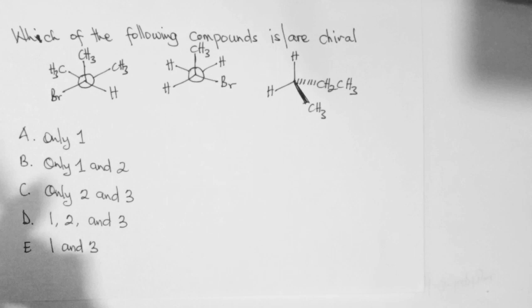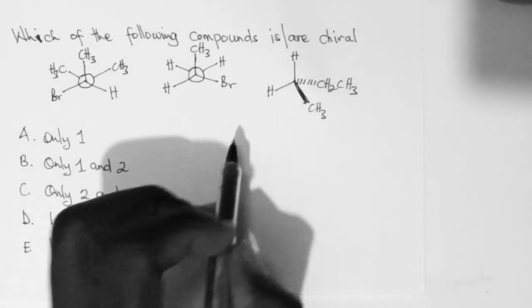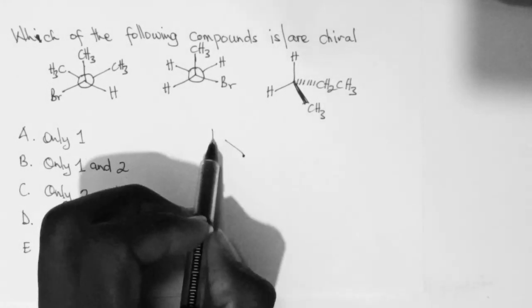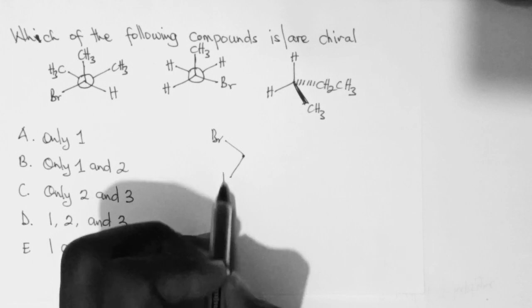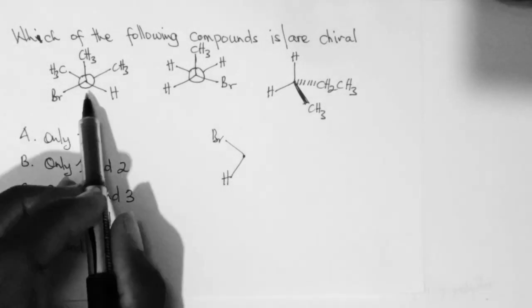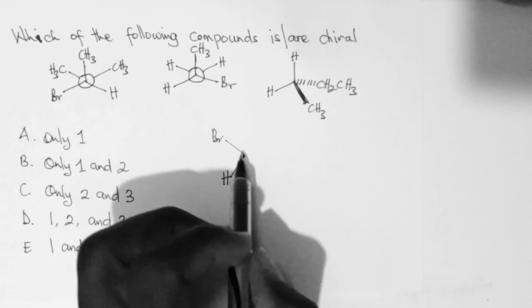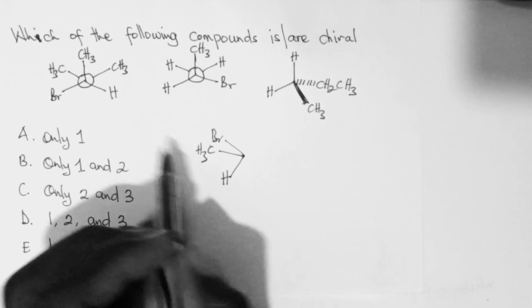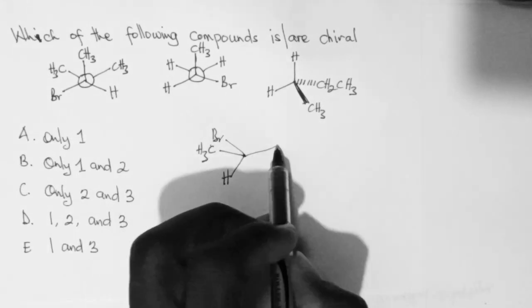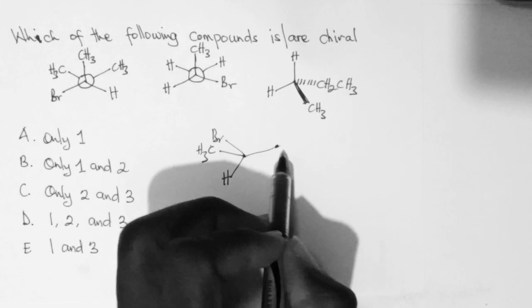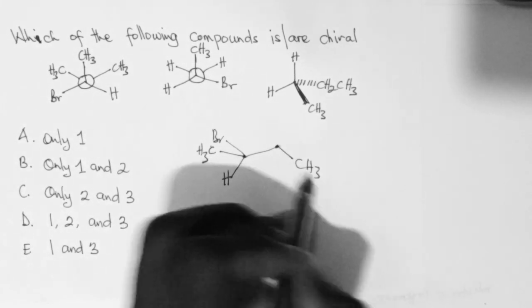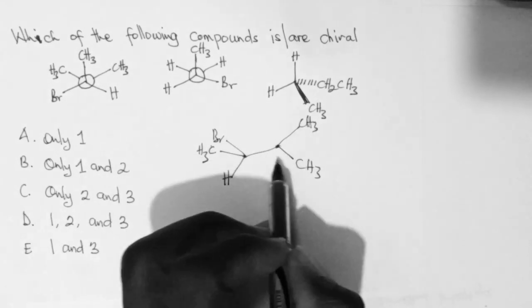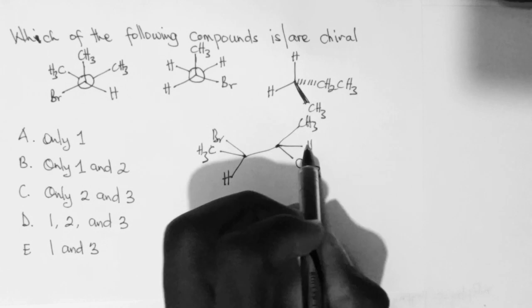And let's take this one. Let's redraw this. So this is the carbon in front. It's bonded to a bromine and then a proton. And then it's also bonded to a methyl group. So let's assume the methyl is a CH3. Now, the carbon at the back is this one. And that is bonded to a CH3, this CH3, and also bonded to another CH3, and then a proton. So let's put the proton here.